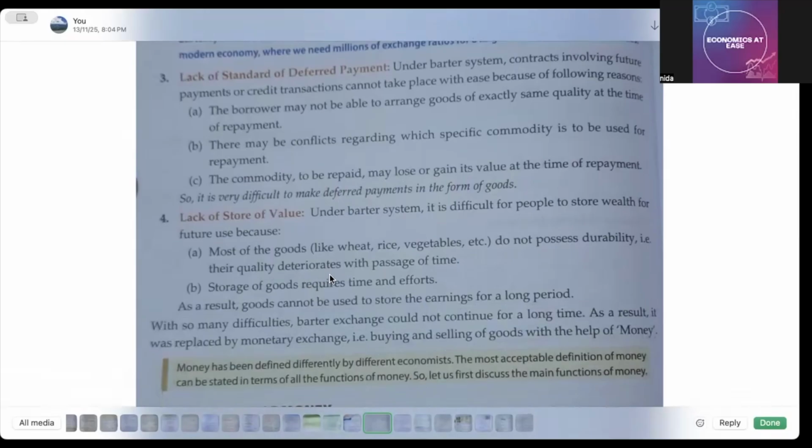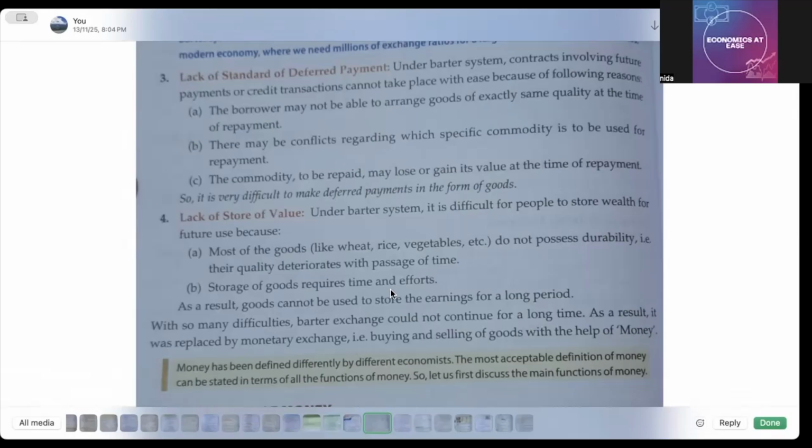That is, their quality deteriorates with passage of time. Okay, the storage of goods require time and efforts. Okay, and for storage you need the time and efforts also, so that उसको preserve करना पड़ेगा. तो ये सब चीजें क्या हैं? Limitations of barter system. यही क्या हो जाएंगे? Points आपके advantages of using money में आ जाएंगे, right? इन्हीं सब चीजों को उसने overcome कर लिया money ने.